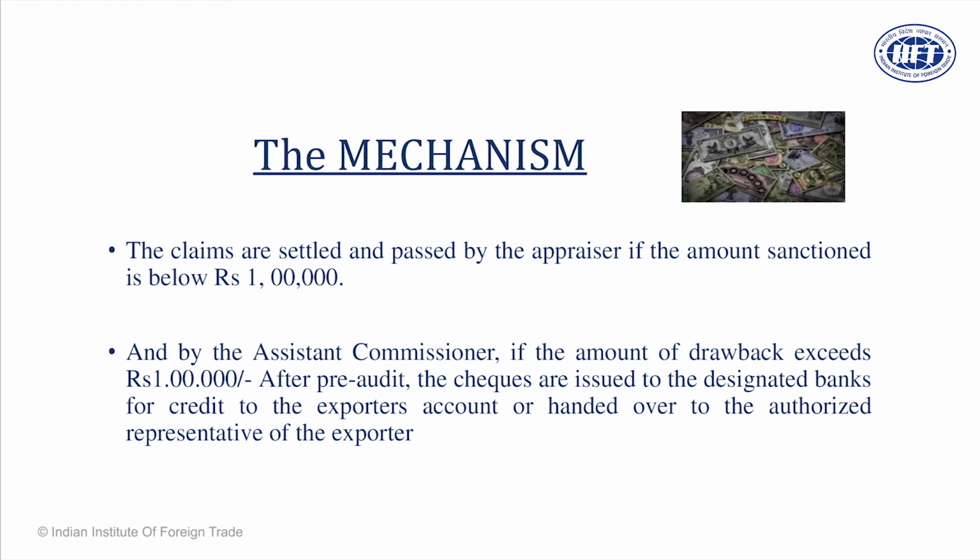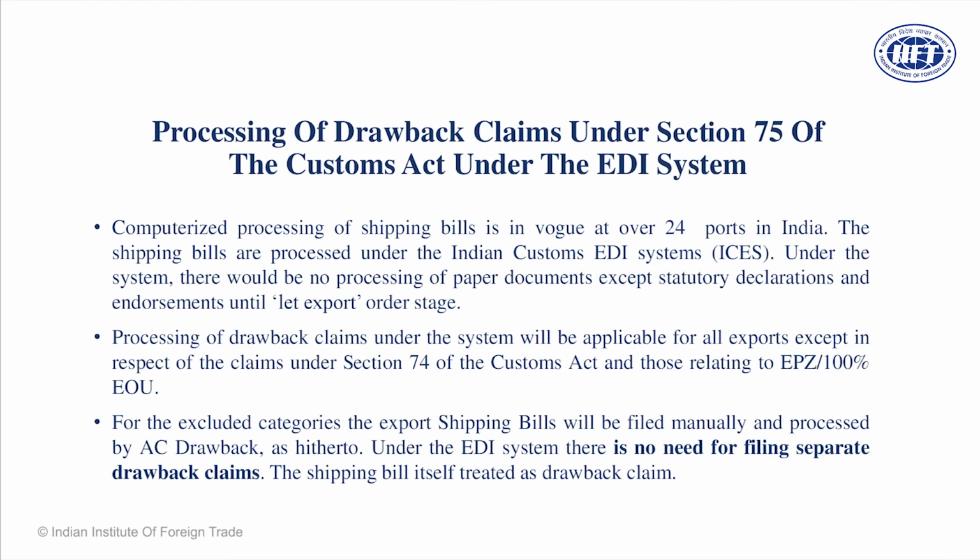And dear friends, once the claim is settled, usually in India claims are processed within 30 to 45 days, in some cases 60 days, in some cases 90 days, but usually within 45 to 60 days. In some cases I have learned that claims are processed within 25 days, 20 days. So within 3 months you are supposed to get your drawback claim.